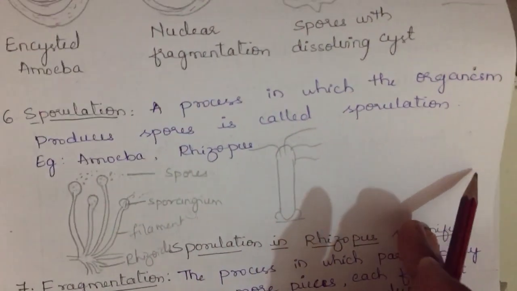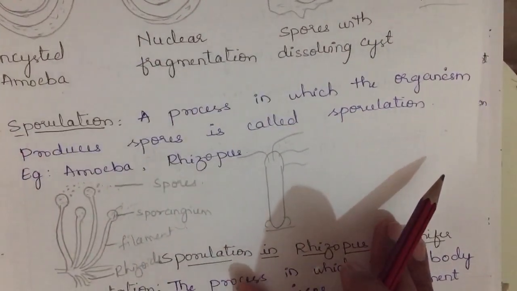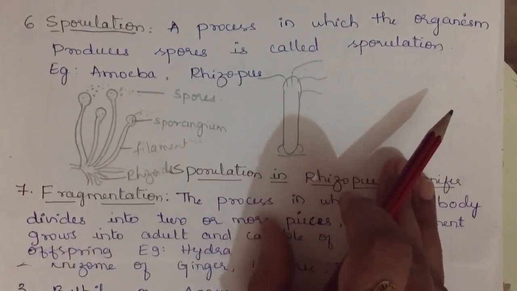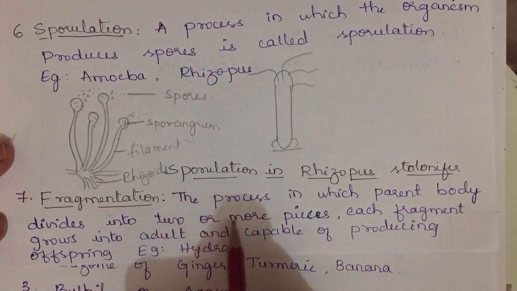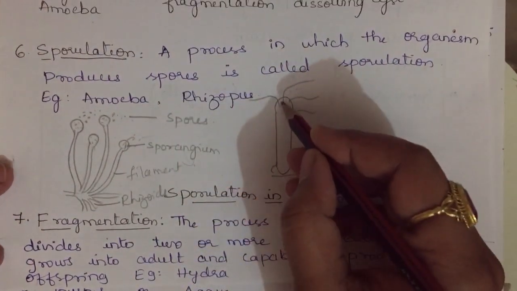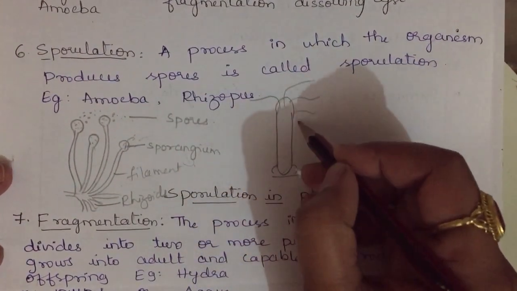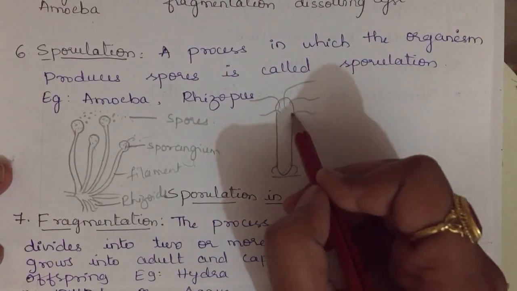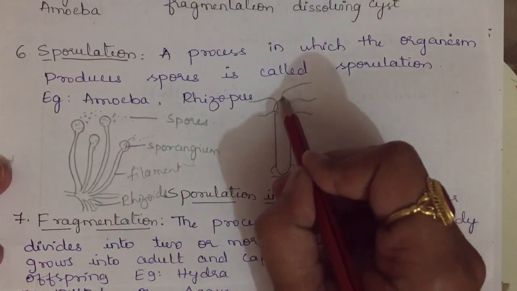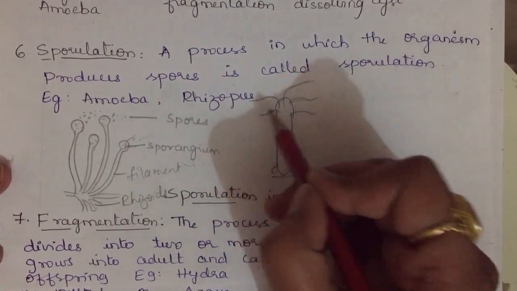Next you can find here is fragmentation. In fragmentation, the parent body divides into two or more pieces. Now the example we are talking about is hydra. Hydra is something like this. It is a multicellular organism, and it has tentacles. Okay, these are the tentacles.